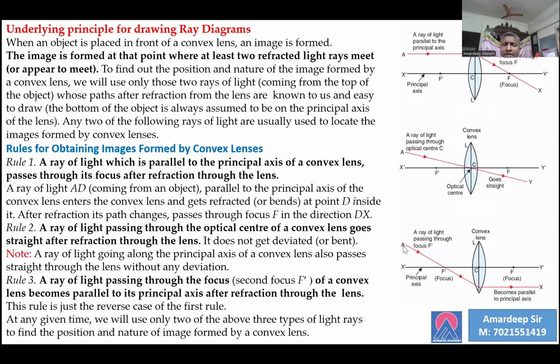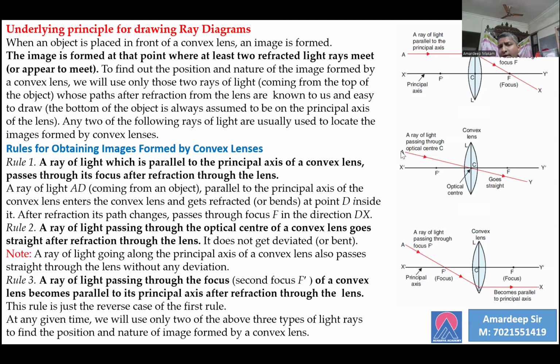The third case, when a ray of light is obliquely passed through the focus. This focus is before the lens, the second focal point, exactly at the same distance before the lens as it would have been after the lens. So if a ray of light passes through the focus and gets incident on the convex lens, the lens bends it and the ray goes out parallel to the principal axis. If the incident ray was parallel to the axis, it gets bent and passes through the focus.